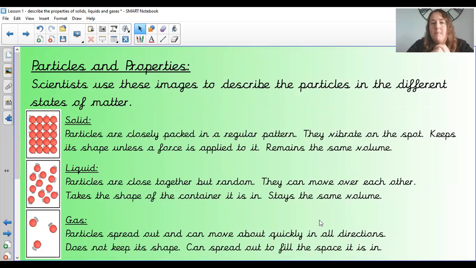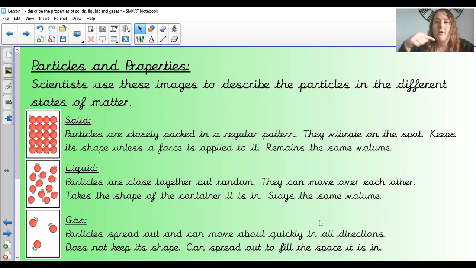The next door that bromine character then opened was the liquid room, and it showed that the particles are close together but random, so they can move around. They can move over each other, and they take the shape of the container it's in. Again, it stays the same volume. Then the final door that bromine character opened was the gas, and the particles spread out and can move quickly in all directions. So you saw they were separate and they were flying around that room wherever they wanted to. They don't keep their shape, and they can spread out to fill the shape they are in.